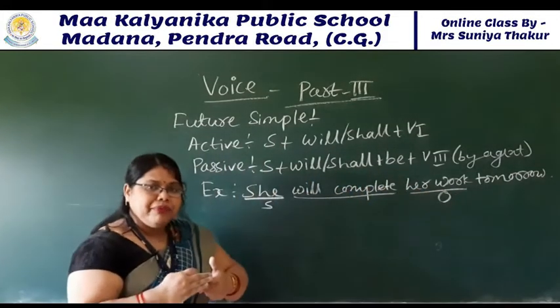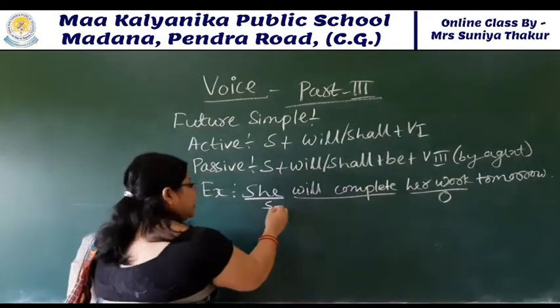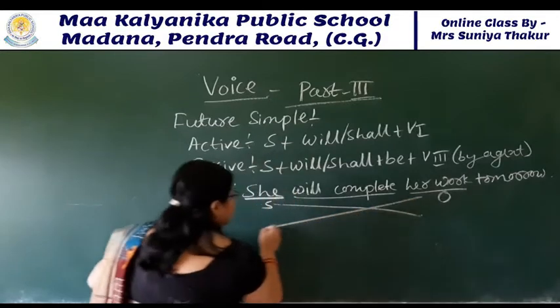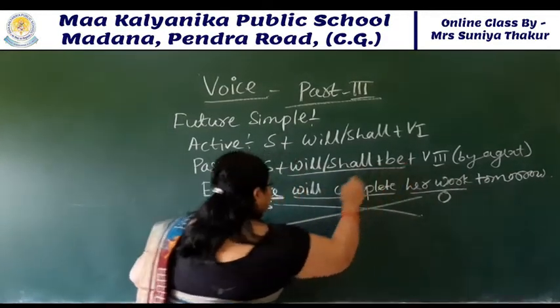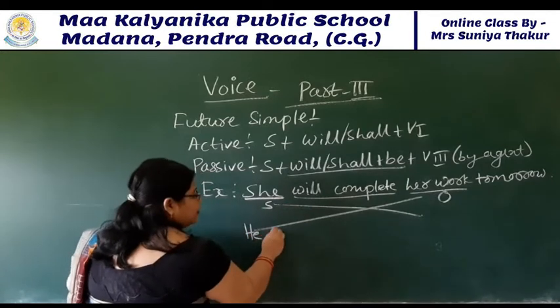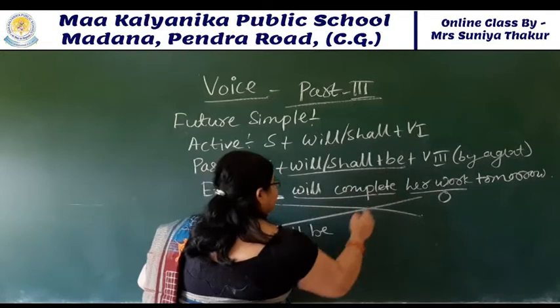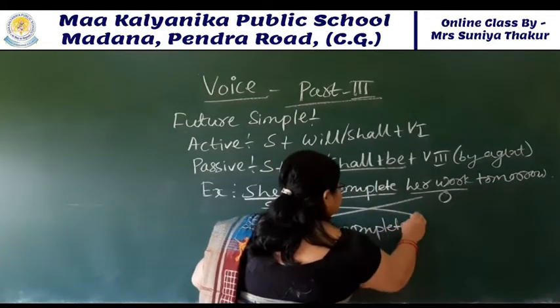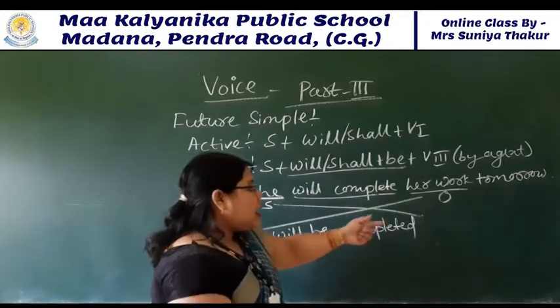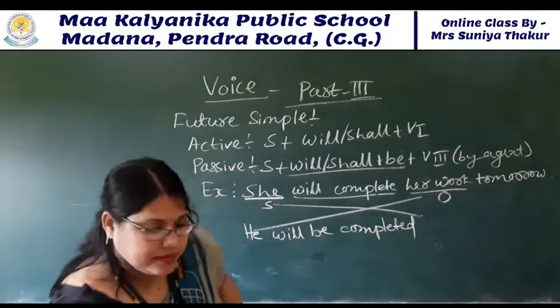So in the same process we will change active to passive. In that place her work will come to the second place. Let's see. Put this structure. Her work will be completed.